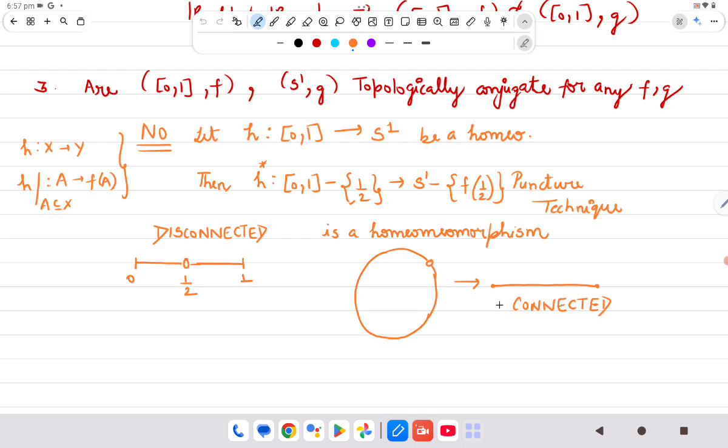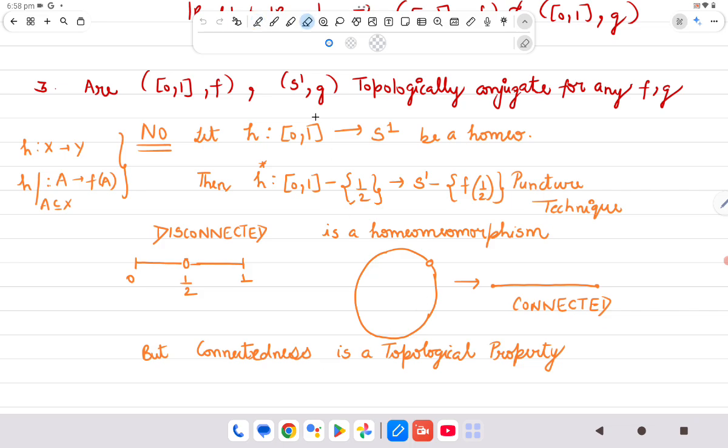But what do we know? Connectedness is a topological property, which means it should be preserved under homeomorphism. But what we are getting here is a homeomorphism in which one space is disconnected and the other is connected, which is a contradiction.